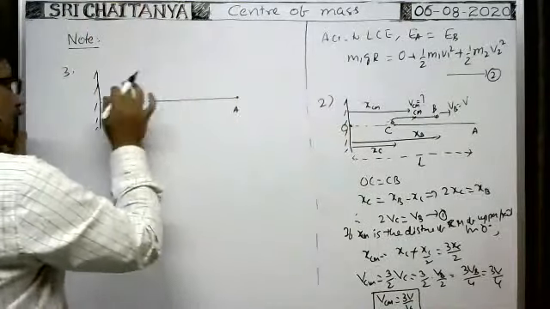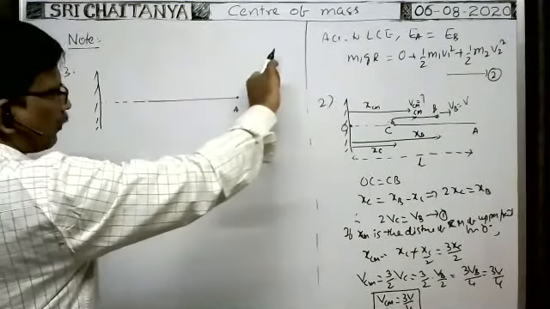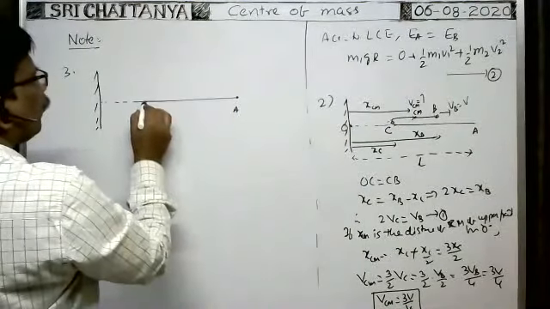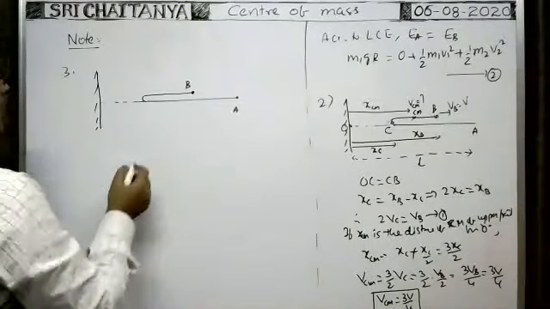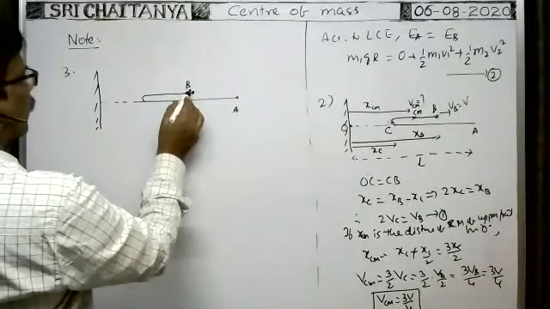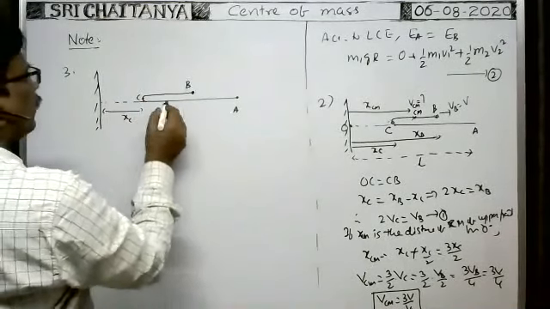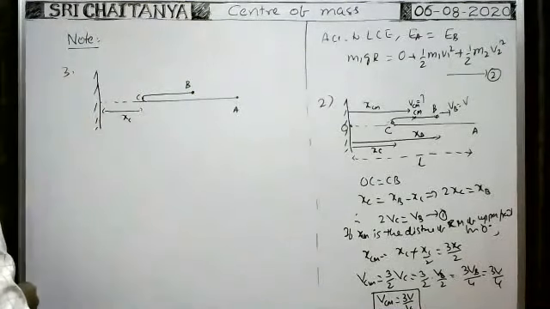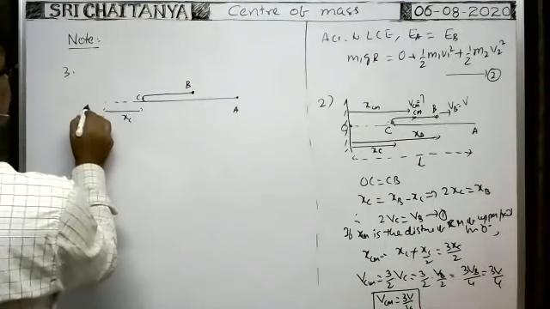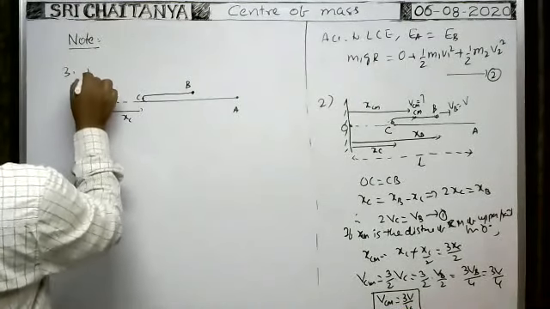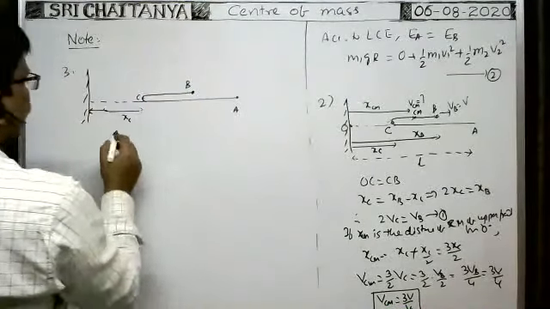That means end A and end B are both having velocities. But as end B is pulled in the backward direction like this, the rope will be folded like this and end B is here. Of course, whatever this distance is, it is also the same. Suppose this is the point, say C. So this is equal to XC, say. Then this is also equal to XC. Therefore, from the diagram,